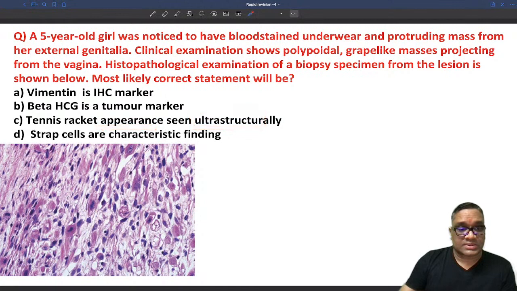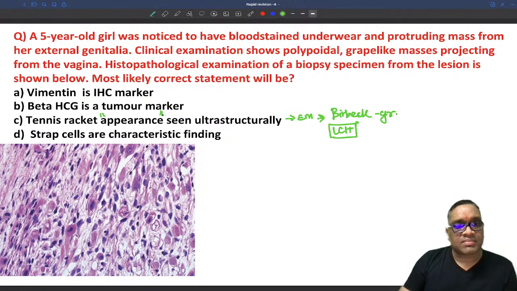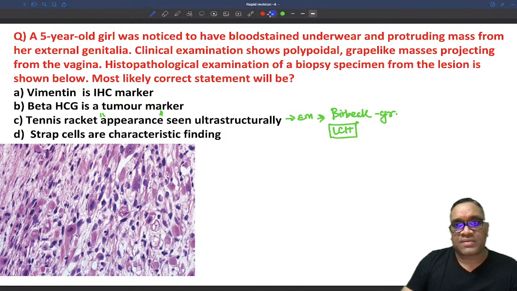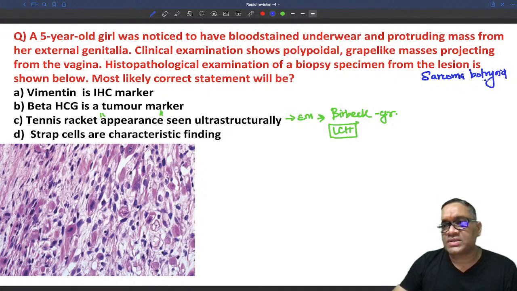What is this? Tennis racket cells seen ultrastructurally means on electron microscopy. It is talking about the Birbeck granule, which you see in Langerhans cell histiocytosis. Remember, the tennis racket appearance will be seen here. See, the history which I have given here is a sarcoma botryoides history. Right? This is the history of sarcoma botryoides, which is an embryonal rhabdomyosarcoma of the vagina. Right?